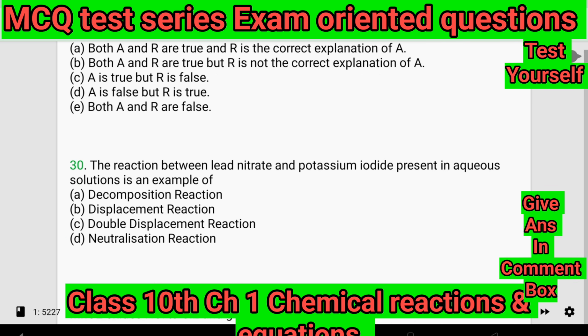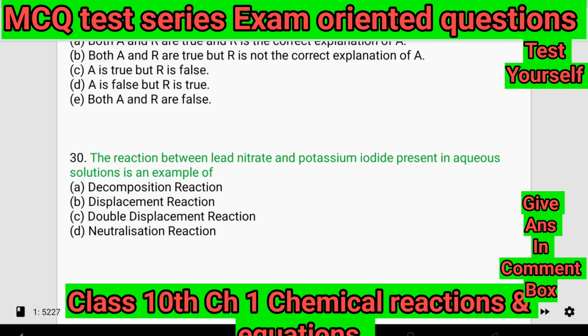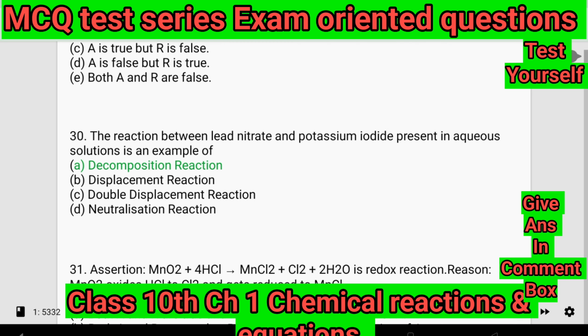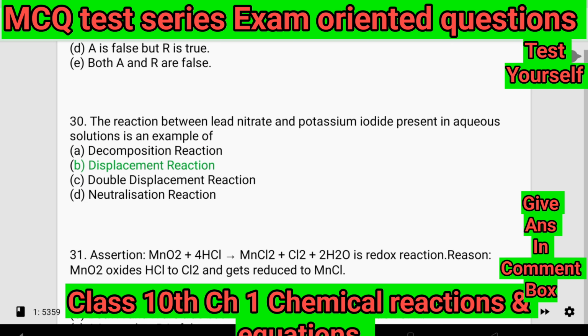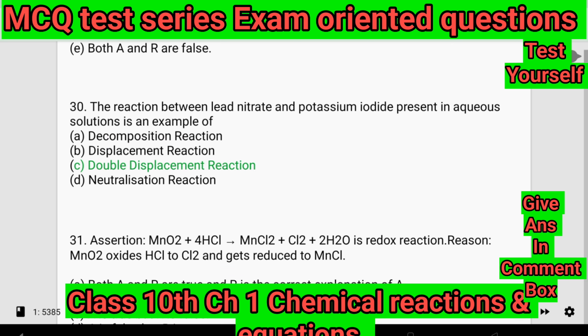30. The reaction between lead nitrate and potassium iodide present in aqueous solutions is an example of: A. Decomposition reaction. B. Displacement reaction. C. Double displacement reaction. D. Neutralization reaction.